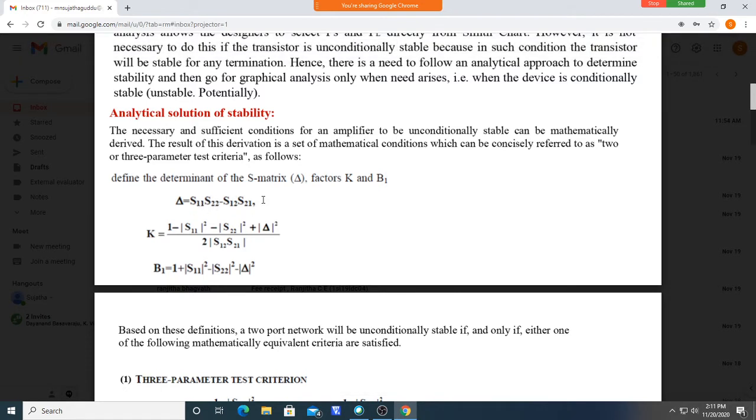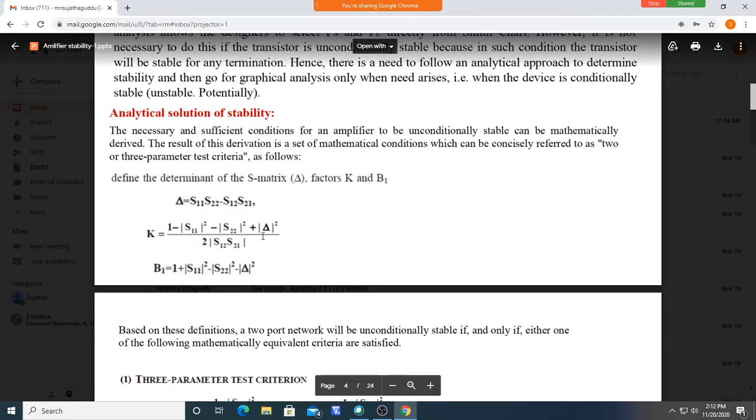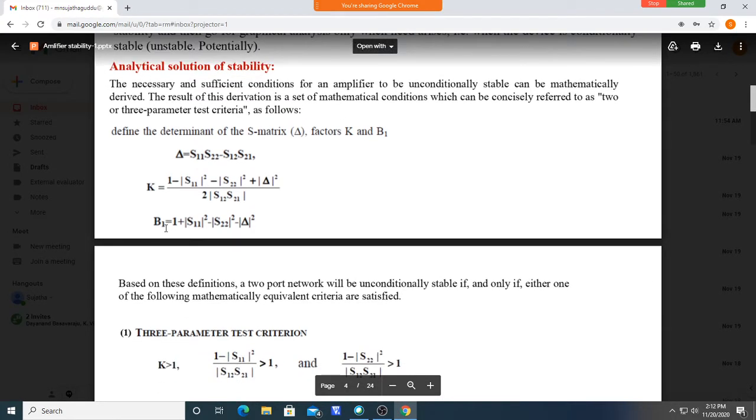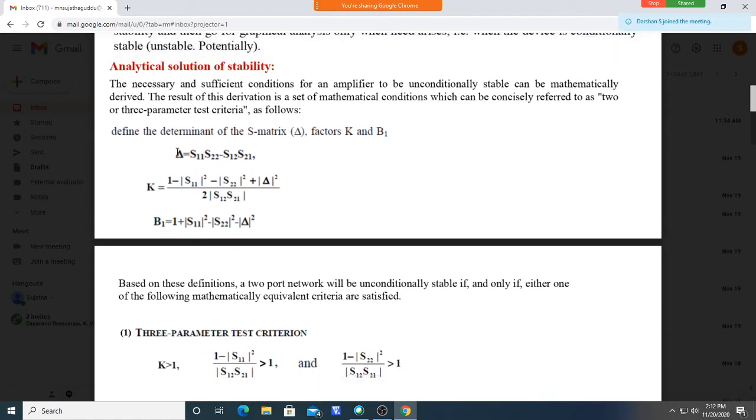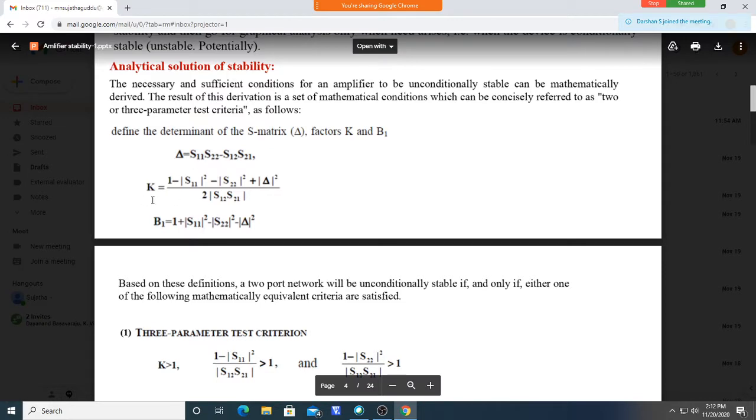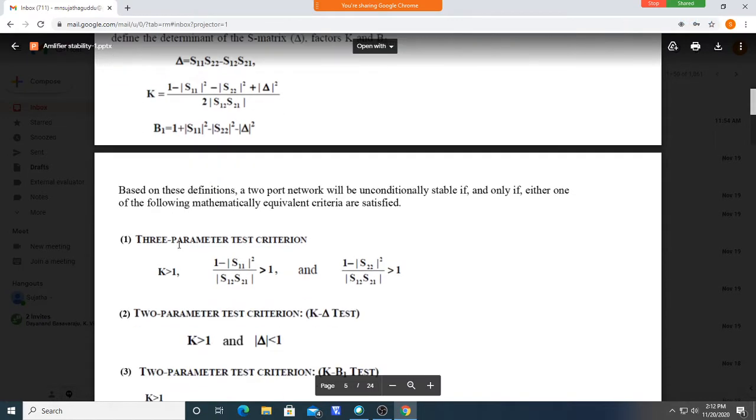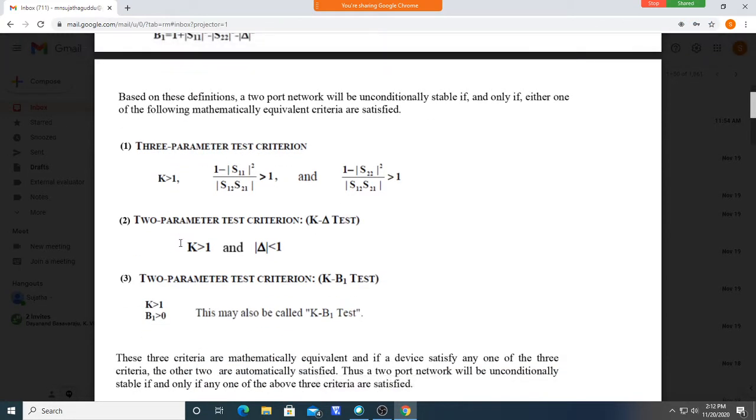Using the S matrix parameters like S11, S22, S12 and S21, you can get the values of delta and k, and also you can obtain a b value. Based on the values of delta, k and b, you can come to know whether the system is conditionally stable or unconditionally stable.